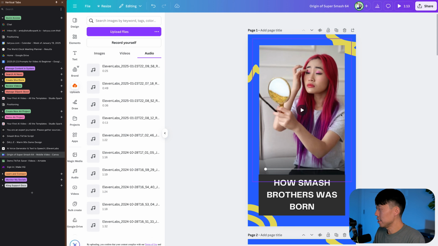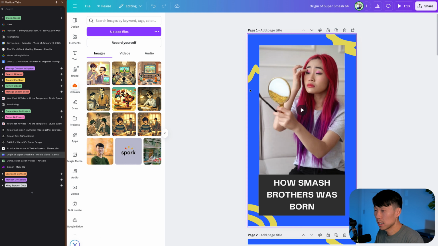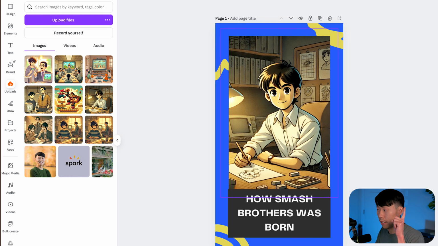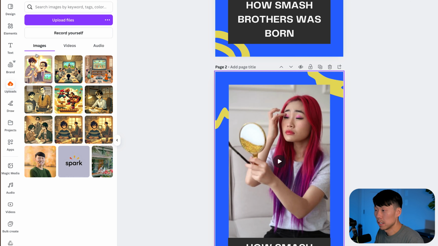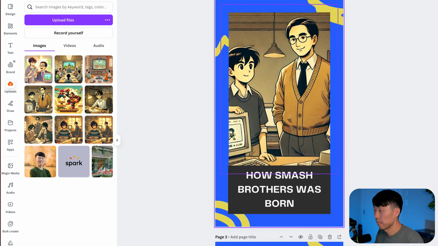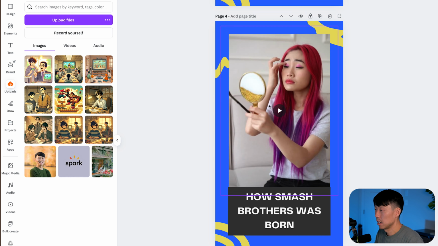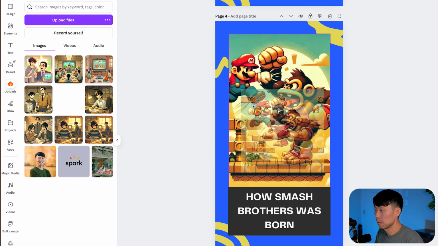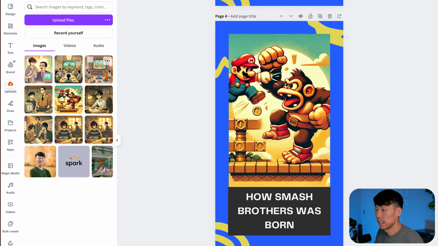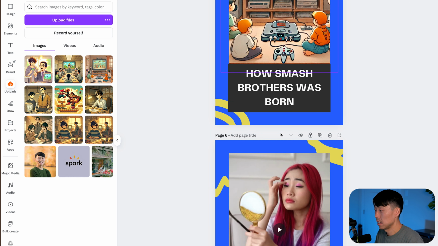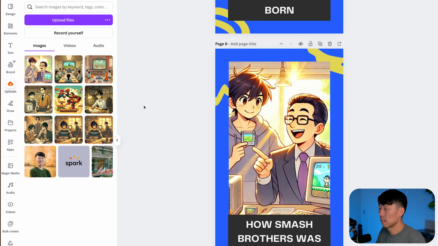Now, this is an interesting way to do some video editing, right? So I have page 1. So instead of a horizontal timeline, I'm just going to go ahead and take the first image and replace it here for page 1. Now we're here on page 2. This was the second image. Page 3, this was the third image. Page 4, this was the fourth image. Page 5, and page 6. All right.